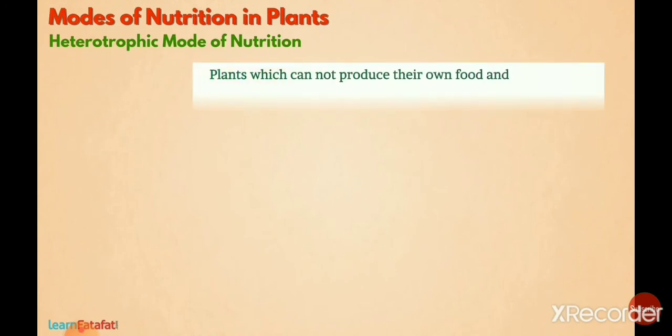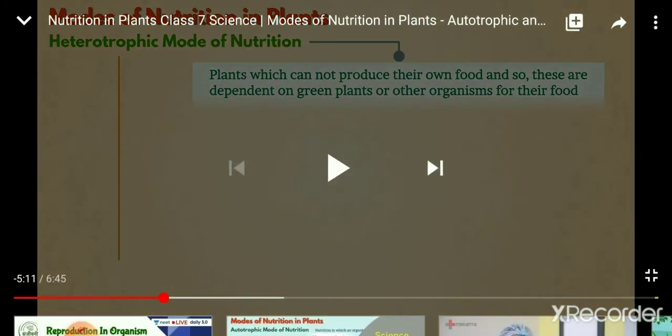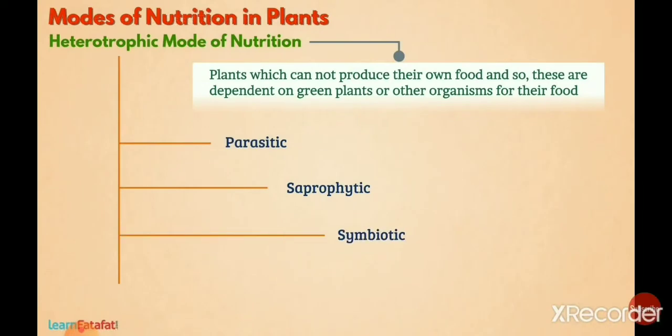Now after that we are discussing the heterotrophic mode of nutrition. Plants which cannot produce their own food and are dependent on green plants or other organisms for their food follow the heterotrophic mode of nutrition. So hetero means other and troph means to nourish. So you can say that the process of taking food from green plants directly or indirectly is called heterotrophic nutrition.